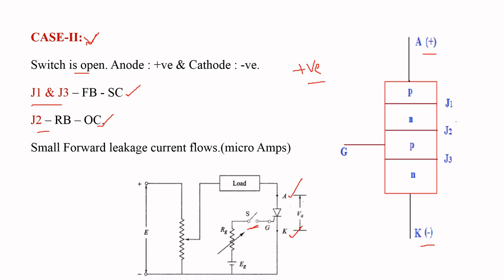Due to the reverse biased junction J2, there is no possibility for current flowing from anode to cathode, but due to the presence of minority charge carriers, there is a possibility for a small amount of forward leakage current, of the order of microamperes, flowing from anode to cathode. This is about the second case, where we apply the positive voltage between anode and cathode by keeping the switch open.